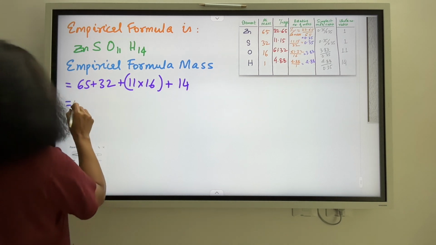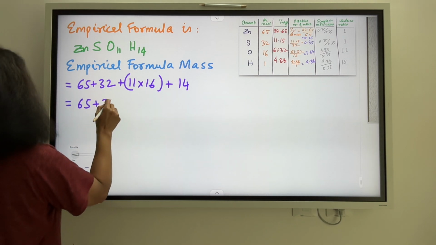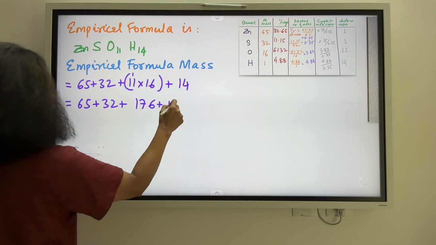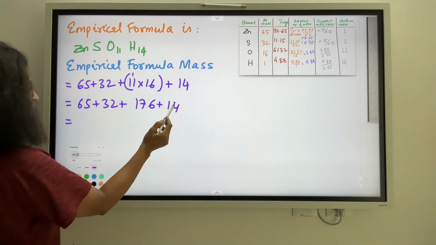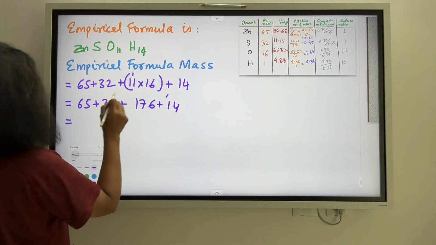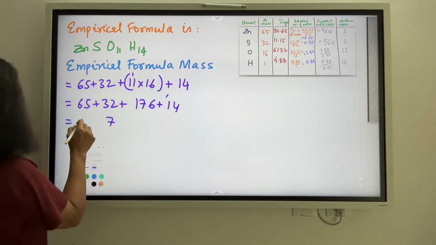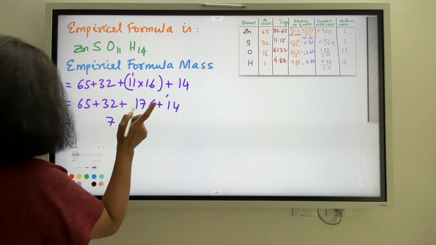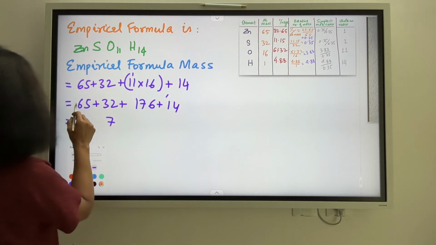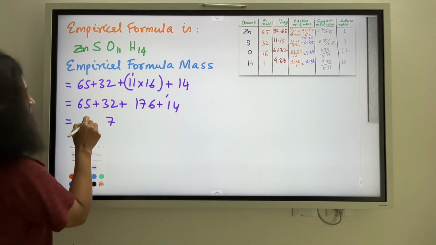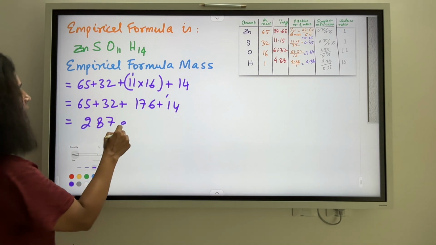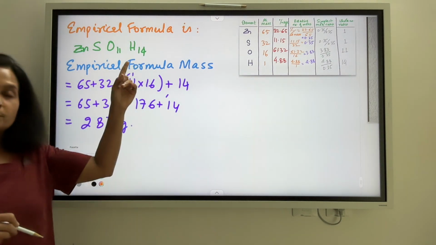Now when I sum this up, I have 65 plus 32 plus 176 plus 14. Now add them all up. So I have 4 and 6 is 10, 10 and 7 is 17, 7 and 1 is 8, 9, 3, 12, 12 and 6, 18. So 287 is the empirical formula mass for this particular compound.